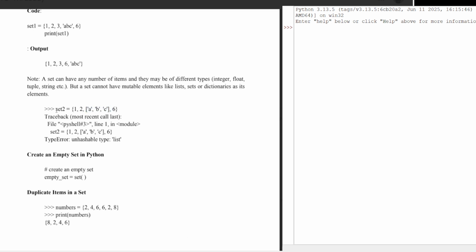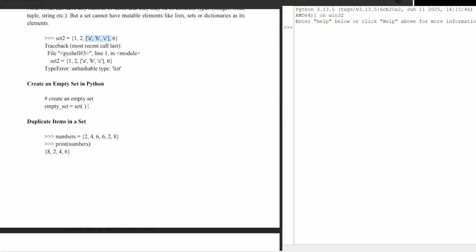So if I want to create set 2 with 1, 2, a list, and 6, this is not possible. You can have 1, 2, a, b, c, and 6. It's possible. But if you want to place a list within a particular set, it is not permissible.